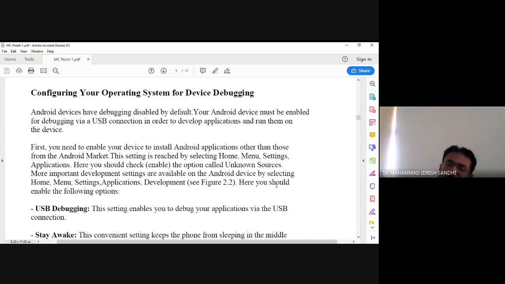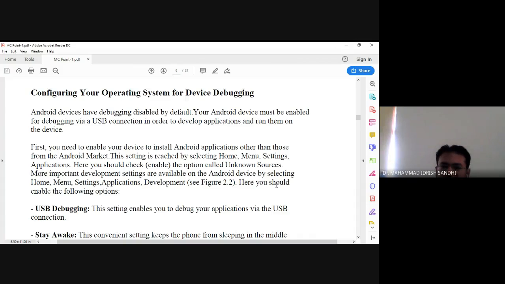So this is the first option. If debugging is disabled by default, first you need to enable this debugging option via USB connection. You connect your phone using a USB cable to a port on your CPU, then start the debugging and start your application. Whatever application you have installed in your mobile, you can check whether it is working properly or not.